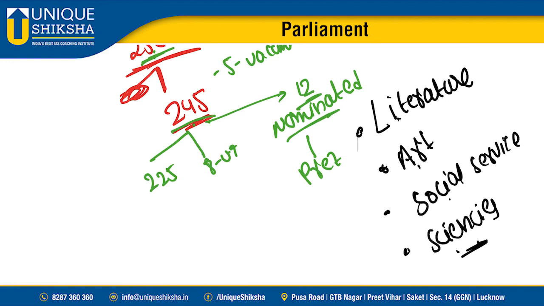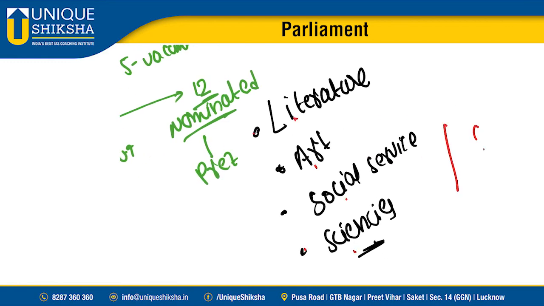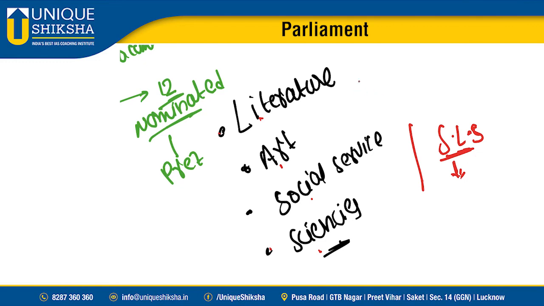When we nominate members to most of the state legislative councils, the governor has the power to nominate them. On what grounds can the governor nominate?